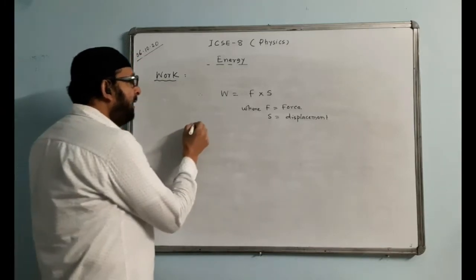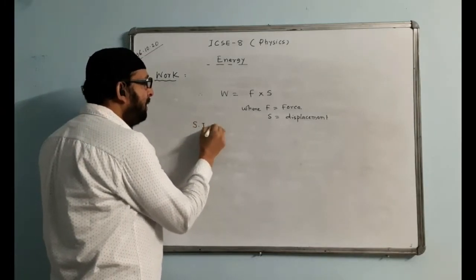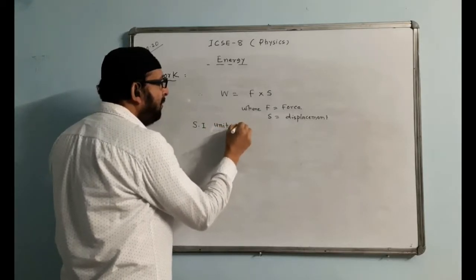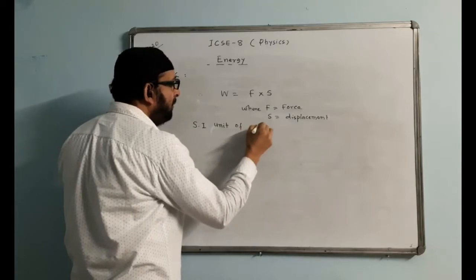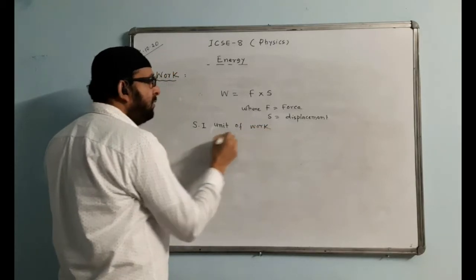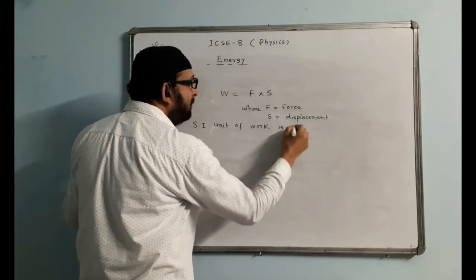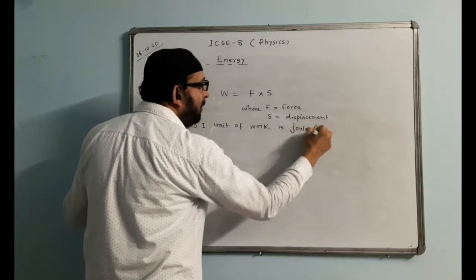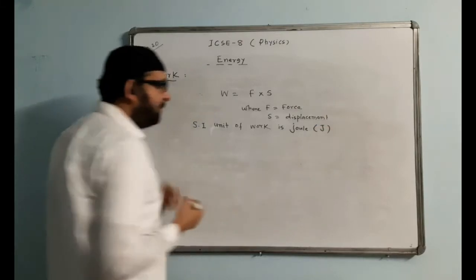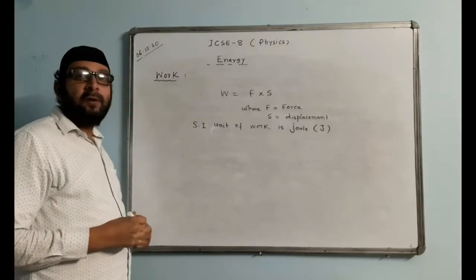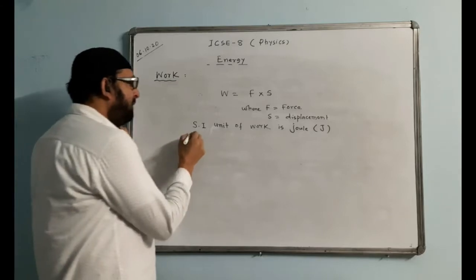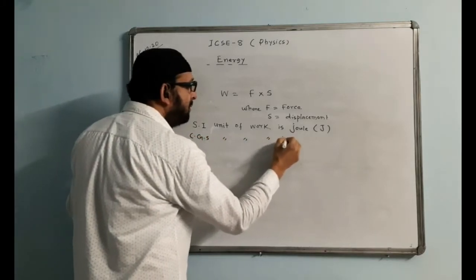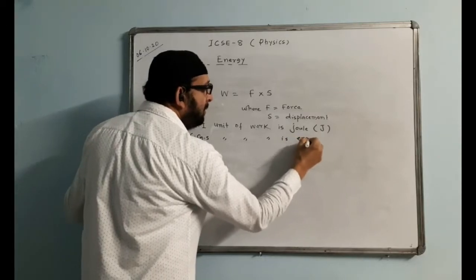Then we write down the SI unit of work. The SI unit of work is Joule, denoted by capital J. The CGS unit of work is ERG.